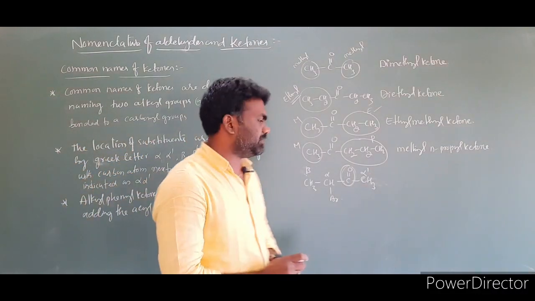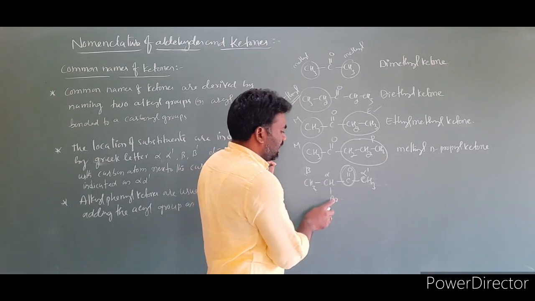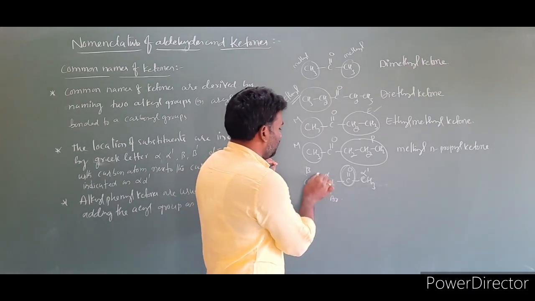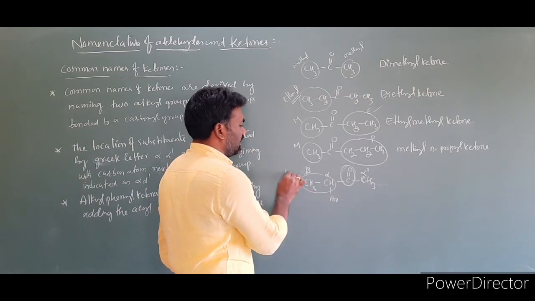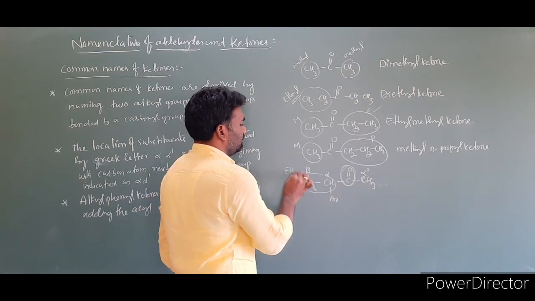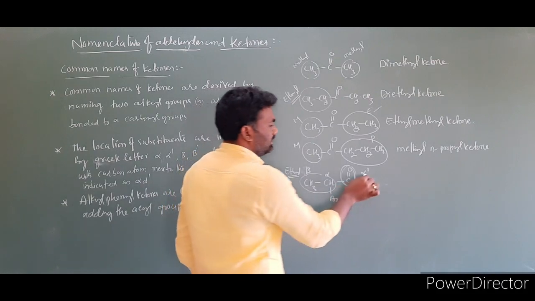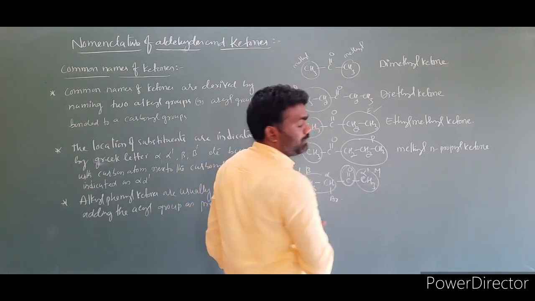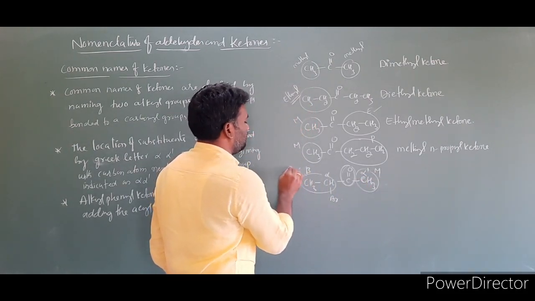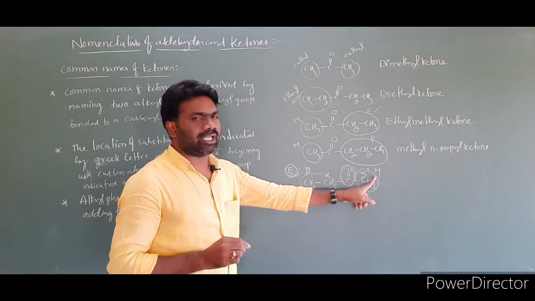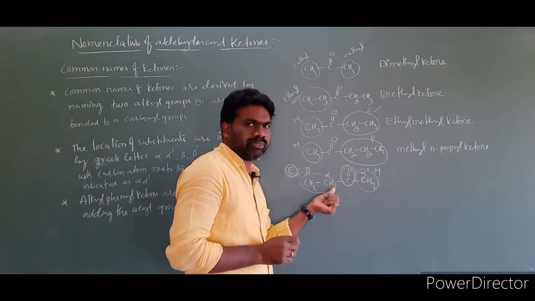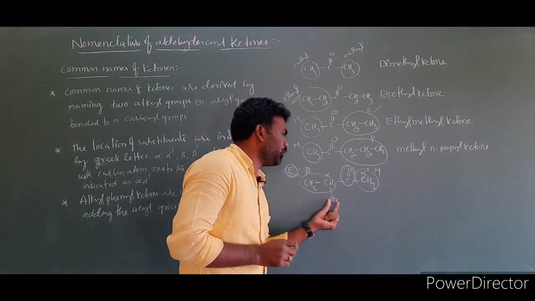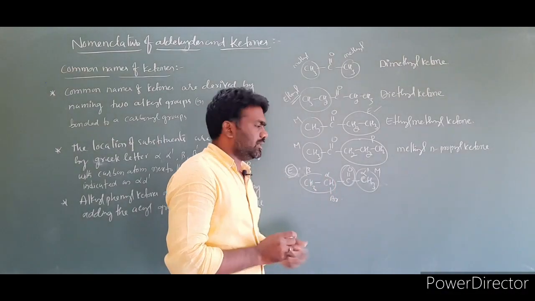Now what is the name of this compound? On the alpha carbon, there is a bromine. This is nothing but ethyl; it starts with E. This other group starts with M. To this ethyl group, actually one hydrogen is missing. To these two carbons, bromine is attached. Which position? Alpha position.